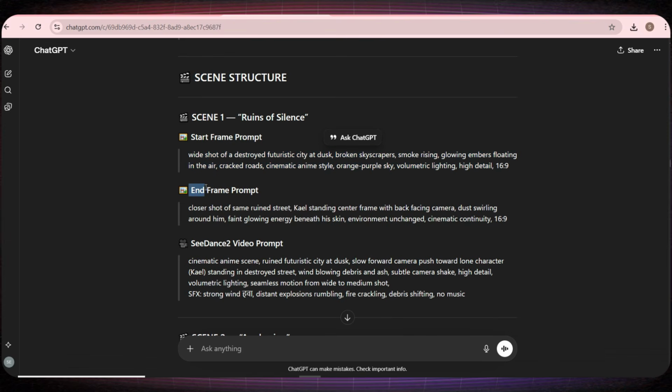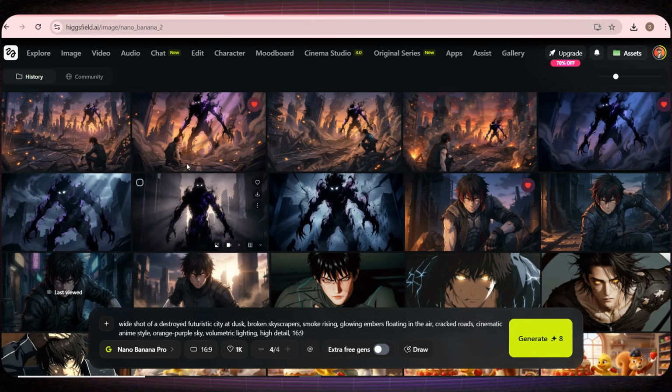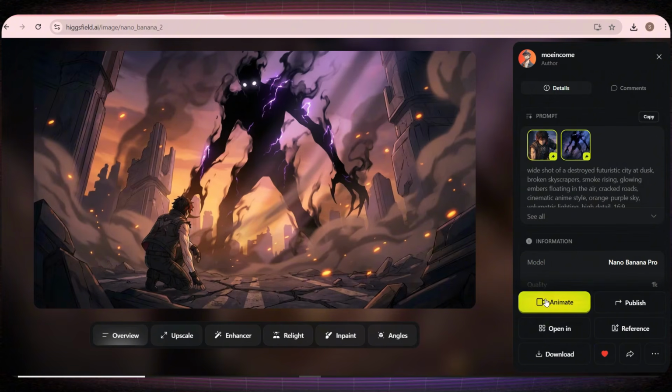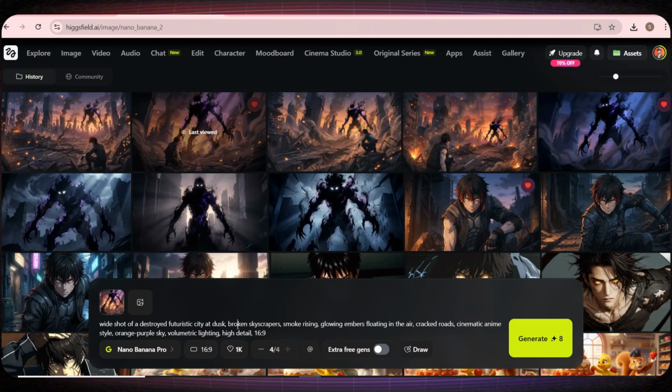Next, I'll go back to ChatGPT again and copy the end frame prompt of scene 1. Then return to Higgsfield and repeat the same process. But don't forget to add the start frame image we just created as a reference. This is very important, and we'll keep following this method. Before creating any new scene image, you must add the previous scene image as a reference. This keeps all the scenes connected and visually consistent.